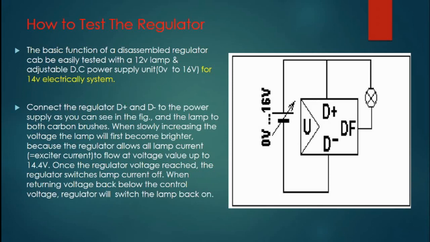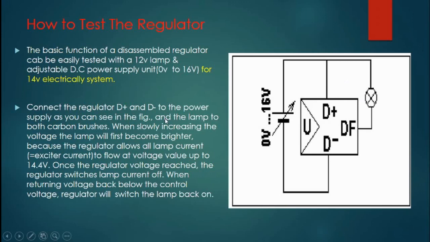If you want to check the regulator of a 24 volt generator, then you need a power supply of 0 to 30 volts. Then you connect the regulator D plus to the positive side of the battery and D minus to the negative side of the battery, and the lamp to the brushes of the regulator. Okay, these are your main connections for the test.